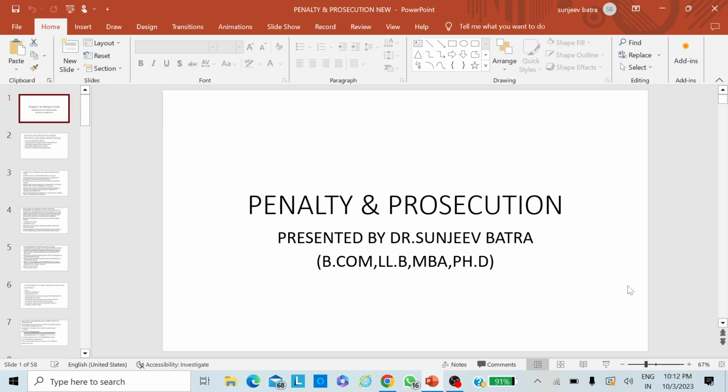So the government decided to bring new sections so that the assessee as well as the department could learn about the penalty provisions in an easy and simple manner.